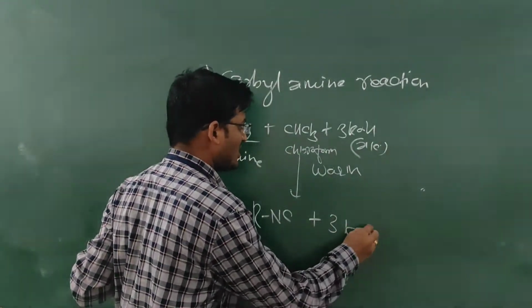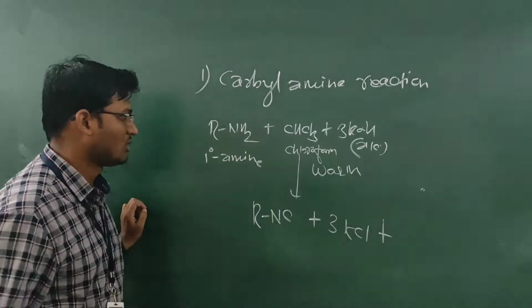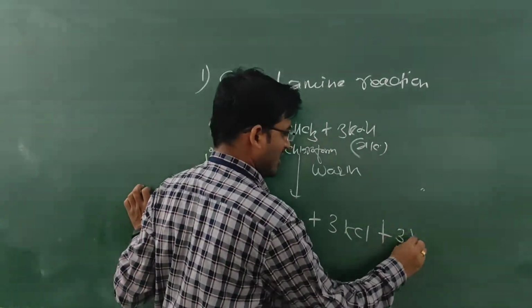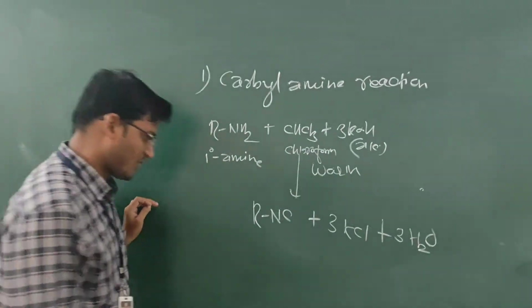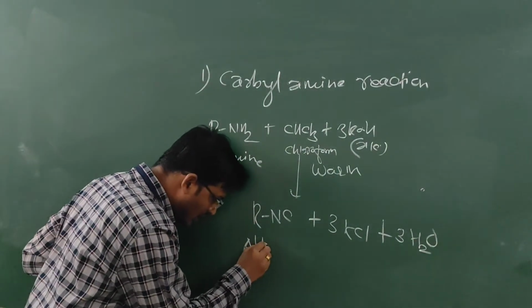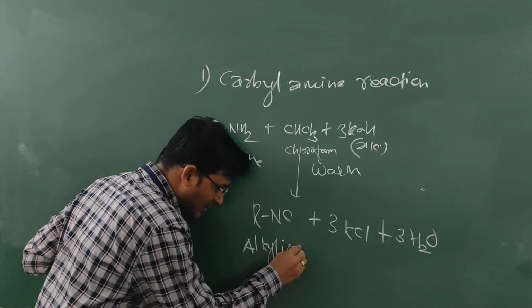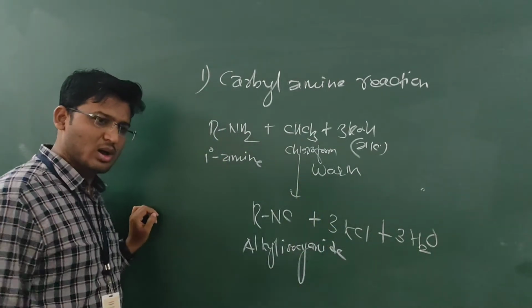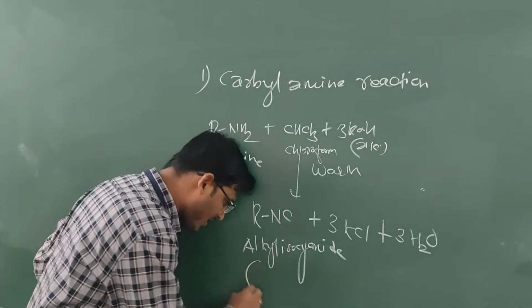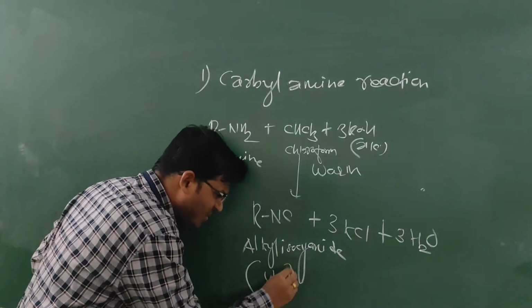We get alkyl isocyanide, which has an unpleasant smell.